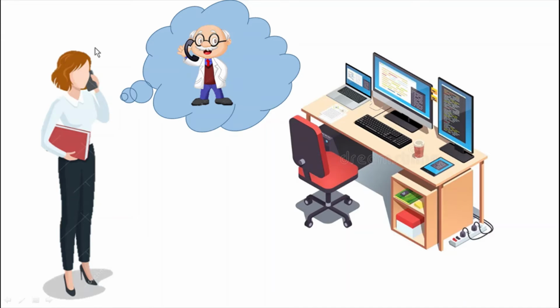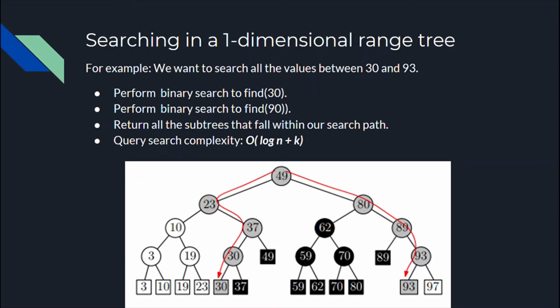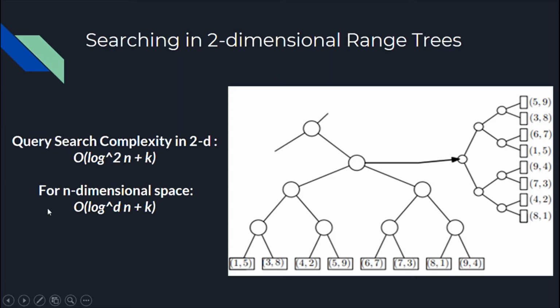Sounds nice, but I'm still confused about one thing. The dataset I have is so huge that I don't know how much time and space it would require to run over a specific range. The complexity for range trees is pretty good. It can search all the results within the given range in O(log^d n + k), while the space complexity is not so good because they do take a good amount of space in memory.